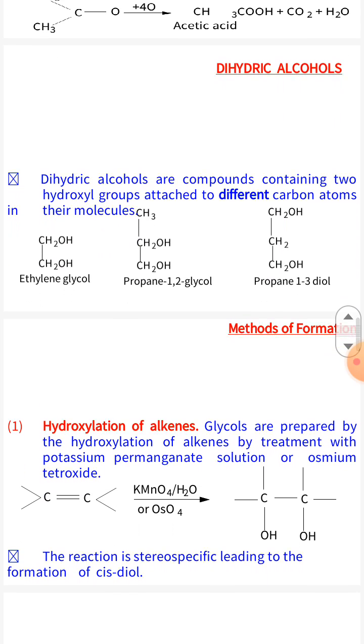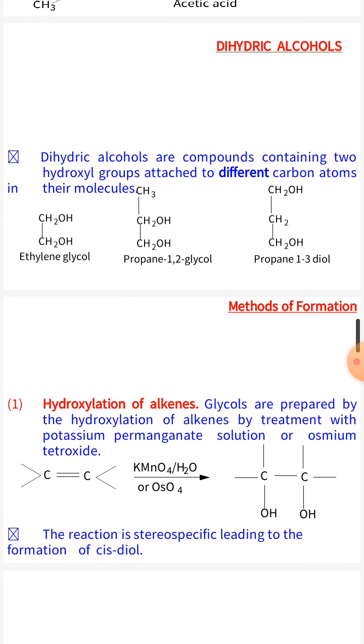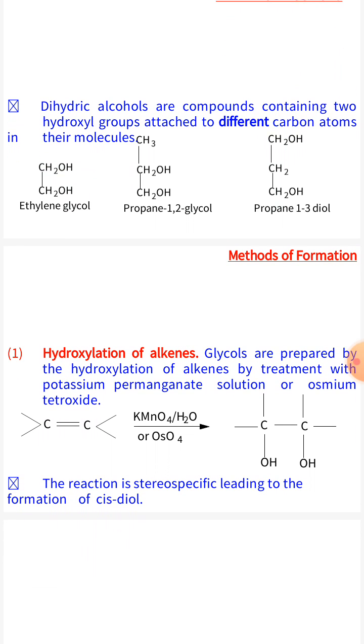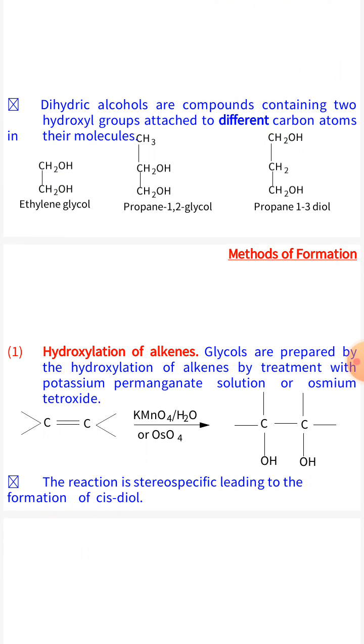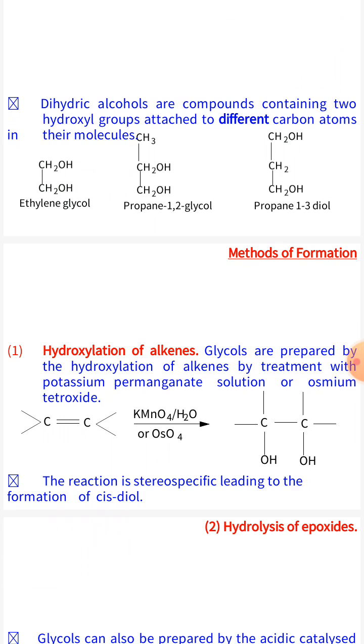Next topic is dihydric alcohols. Dihydric alcohols are compounds containing two hydroxyl groups attached to different carbon atoms in their molecules. Examples: ethylene glycol, propane-1,2-diol, and propane-1,3-diol.